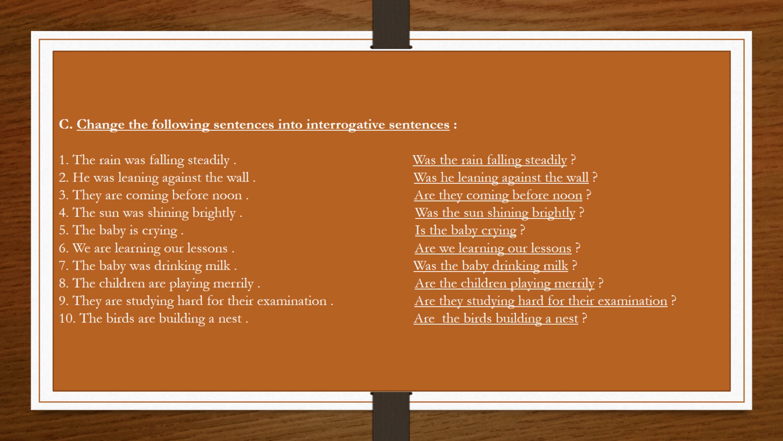Question mark. And last sentence, the birds are building a nest. Are building are the verbs here, and we will use the helping verb are before the subject the birds. So the sentence is, are the birds building a nest? And question mark.